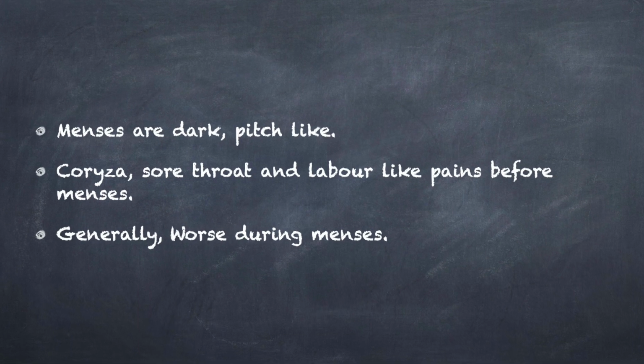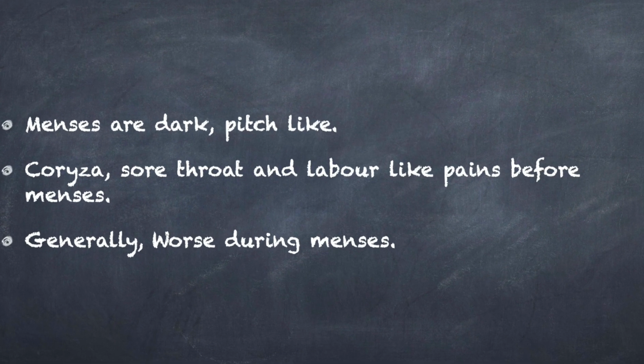Remedies like ammonium mur and creosote show similar symptoms, while lilium tig and causticum have the opposite of it. Remember that in all sorts of magnesia, menses are dark and pitch-like. The patient may tell you that before menses, she develops coryza, sore throat, and labor-like pains. She says, I know my menstrual period is coming on because I have cold in my head. Also, the patient is generally worse during menses.